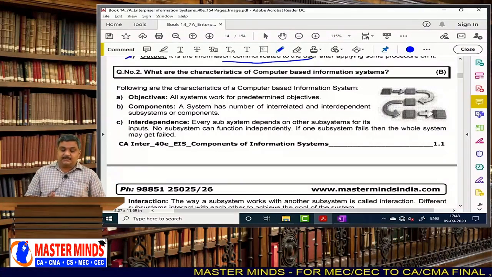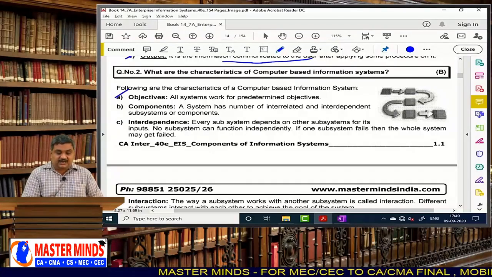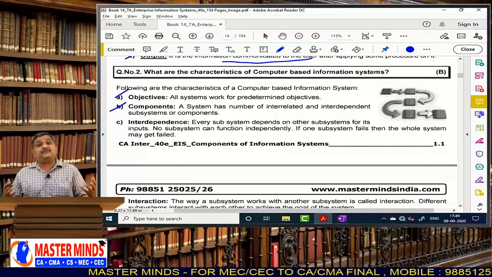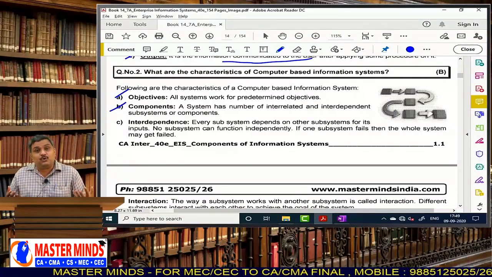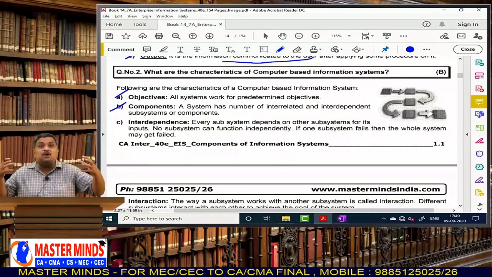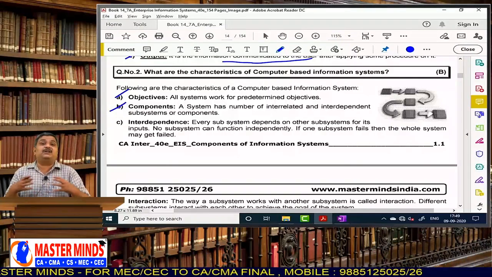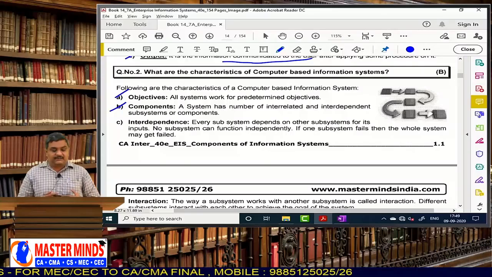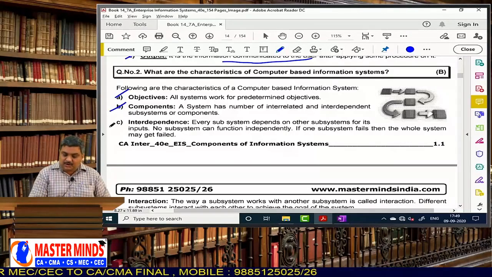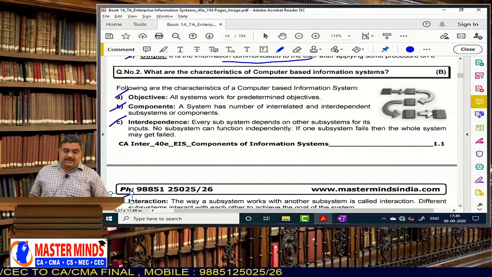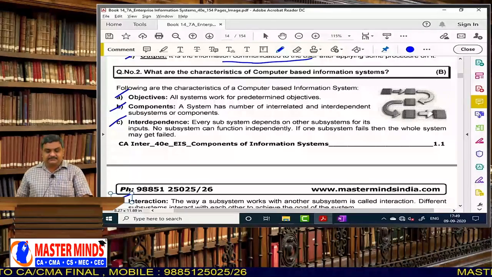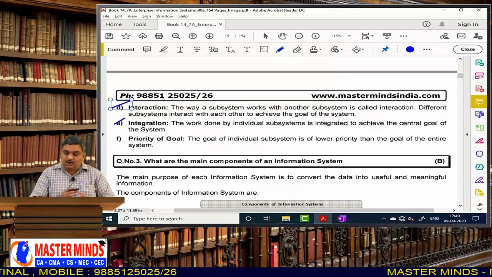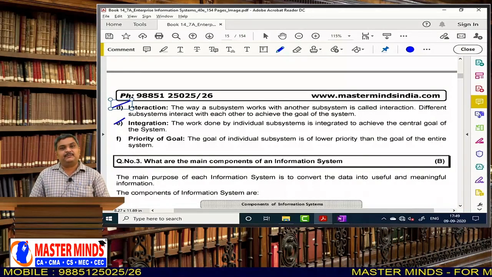Every system has some objective, and every system has components, that already we know. In the definition of the system itself, we came to know that a system will have a lot of components put together which work in a mutual manner. There will be interdependence, interaction, and integration among all those components.